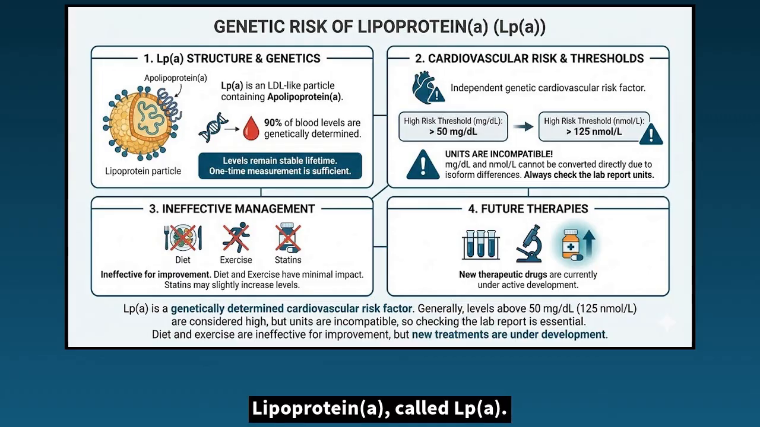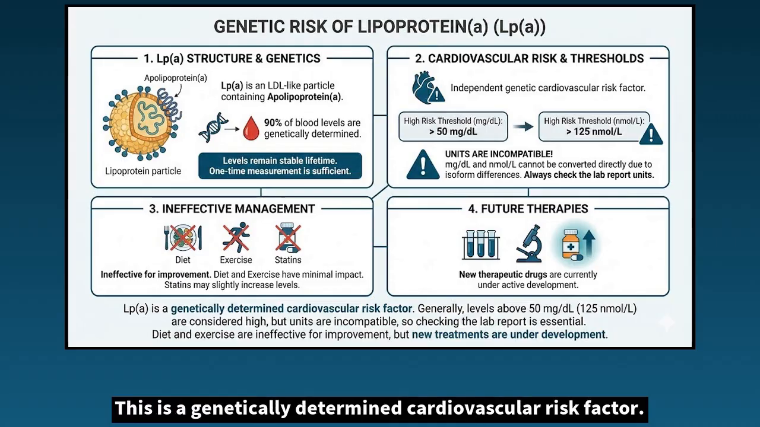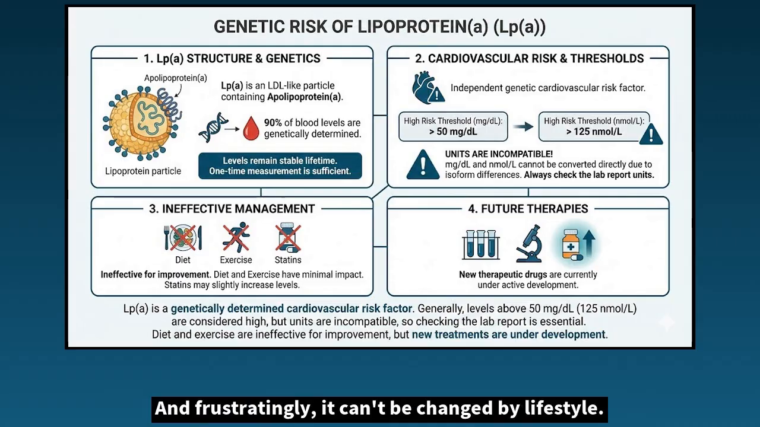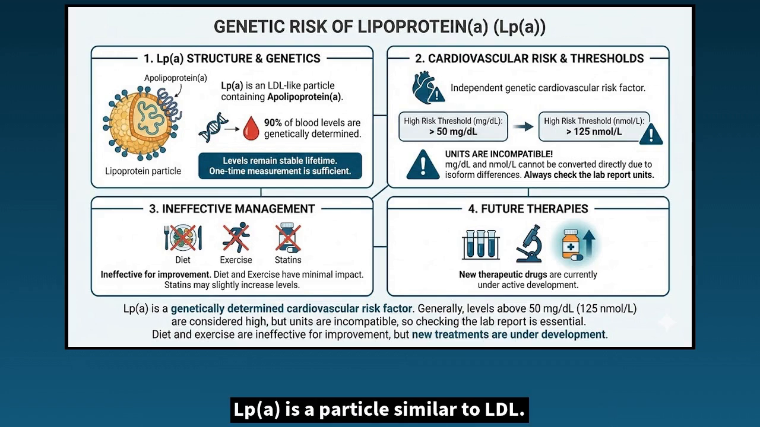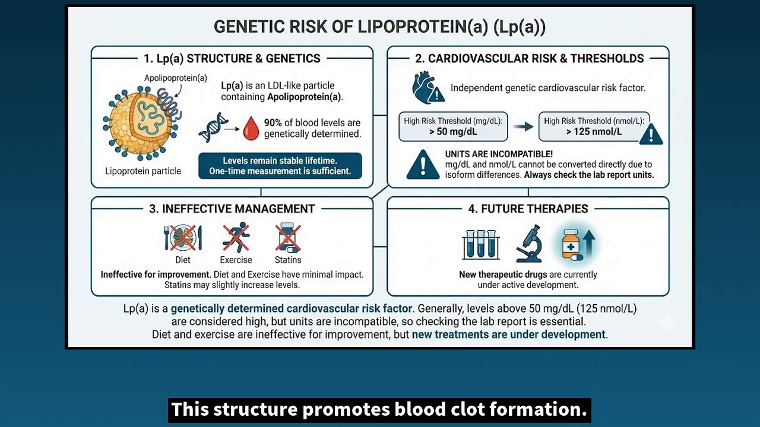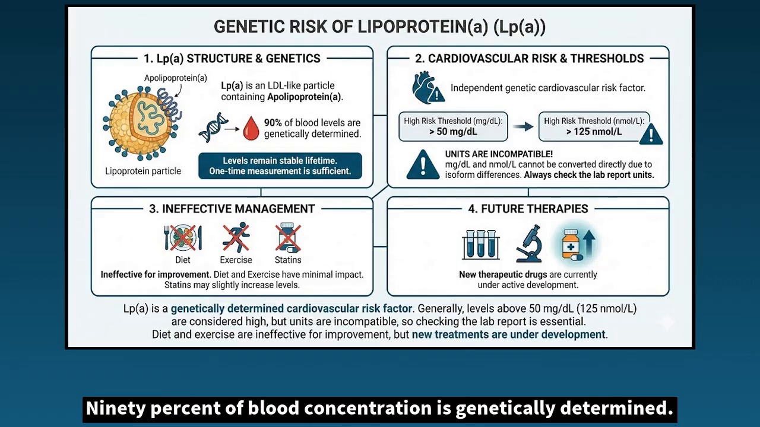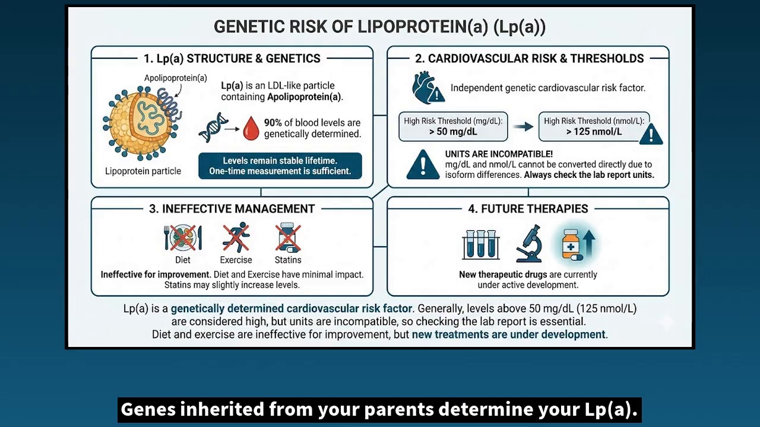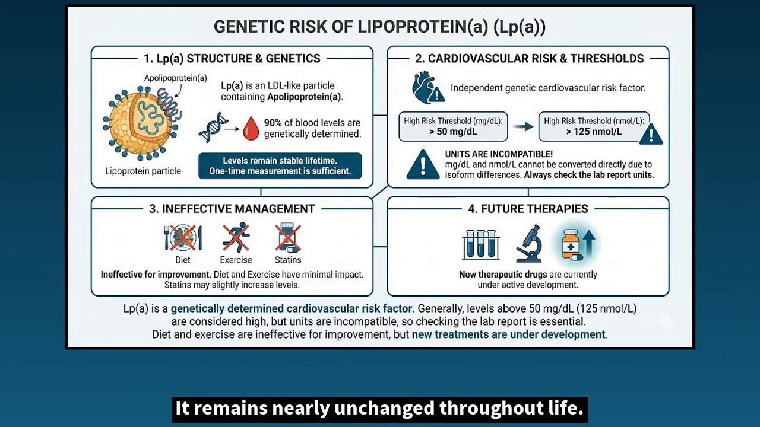Lipoprotein A, called LPA. This is a genetically determined cardiovascular risk factor. And frustratingly, it can't be changed by lifestyle. LPA is a particle similar to LDL, but it has an additional component called apolipoprotein A. This structure promotes blood clot formation. 90% of blood concentration is genetically determined. Genes inherited from your parents determine your LPA. It remains nearly unchanged throughout life.